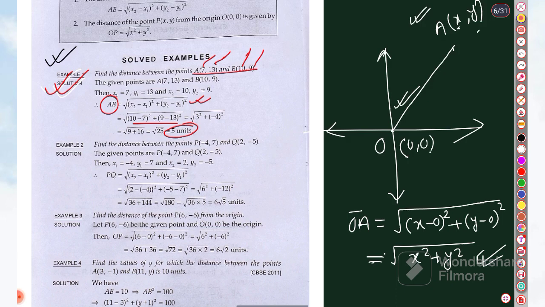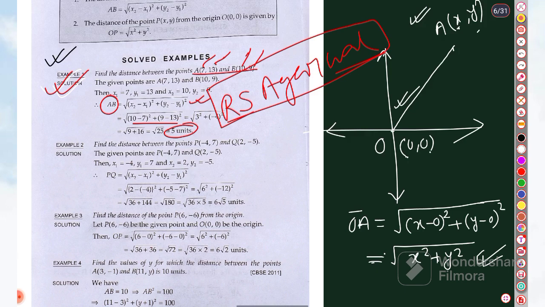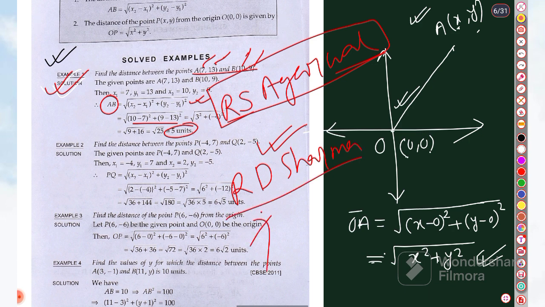We'll definitely discuss the 10 years questions and very typical questions in the next video, which will come after some days. But the basic concept is from the RS Agarwal book. I've taken the PDF from RS Agarwal, so you can practice from this. This is very good for beginners. If you are just starting the chapter, it is very helpful. Then you can practice RD Sharma and other books.